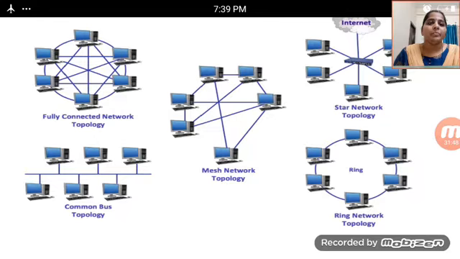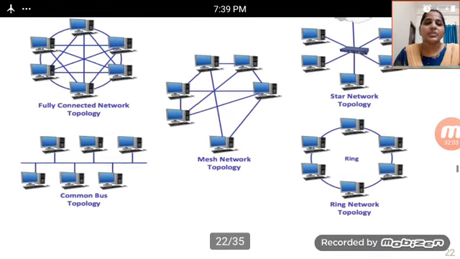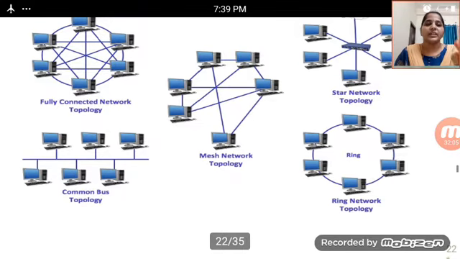In mesh network topologies, some connections will be there and some will not. Then the star topology has only one central device connected with the other systems. The common bus topology has one line, with systems connected along it. Then the ring topology has each one connected to another, and the last one connected back to the first, forming a ring. These are the types of network topologies.